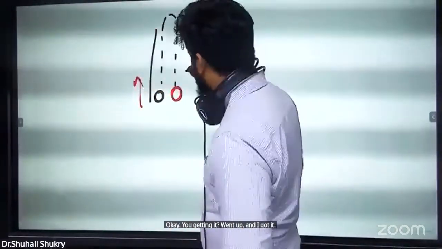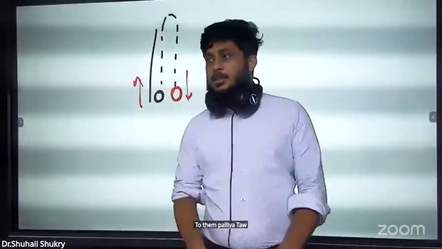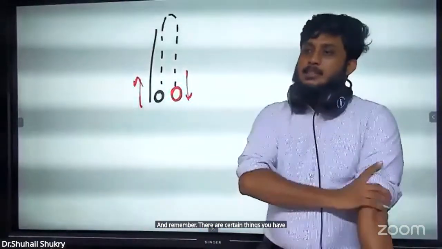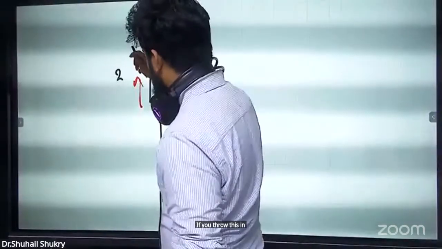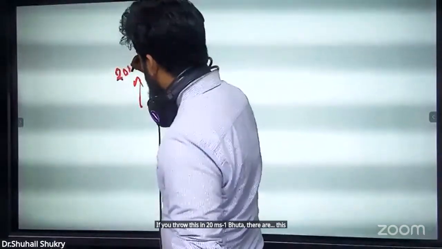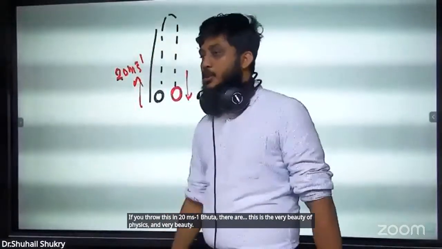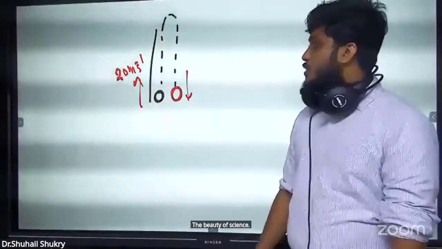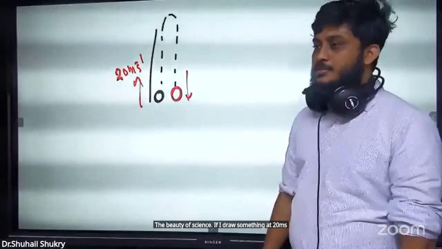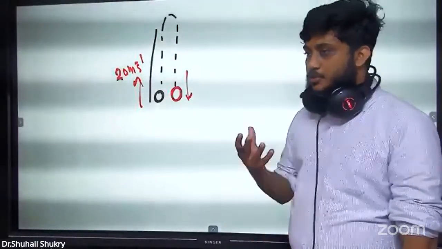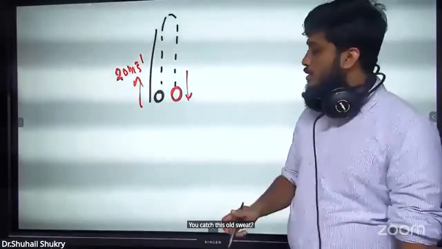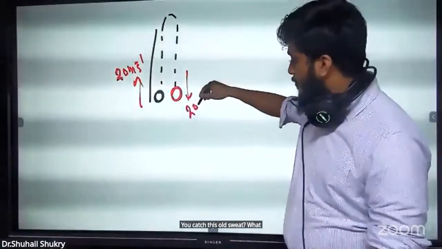It went up and came down. And there are certain things you have to remember. If you throw this at 20 m/s, this is the beauty of physics and science. If I throw something at 20 m/s, you catch it also at 20 m/s.